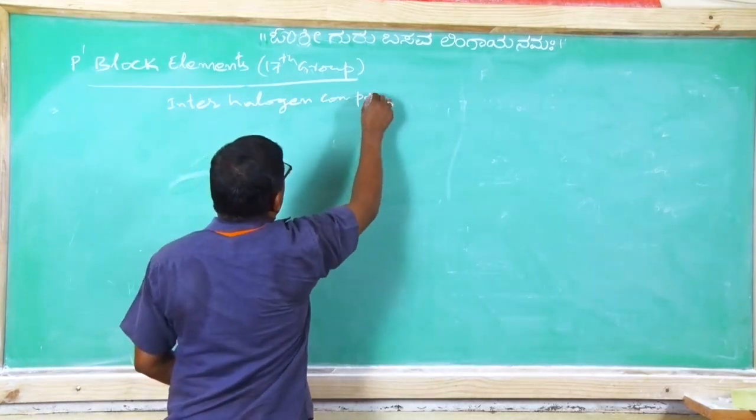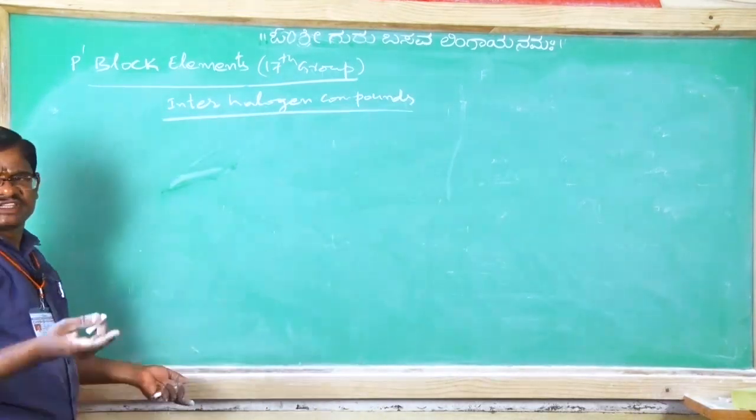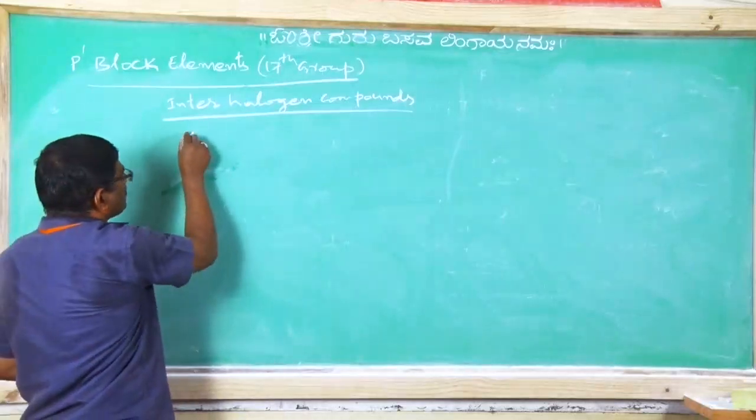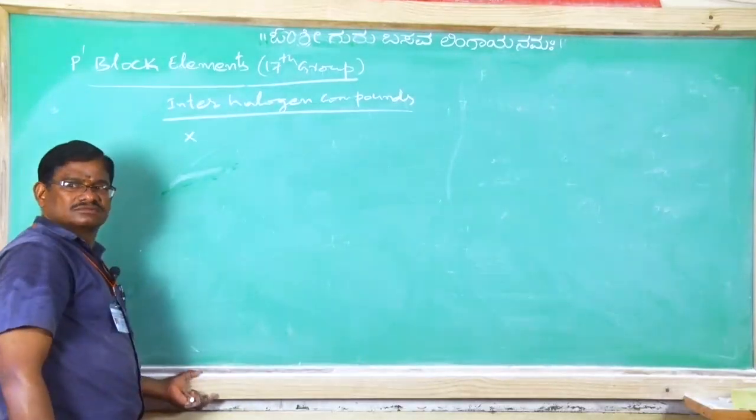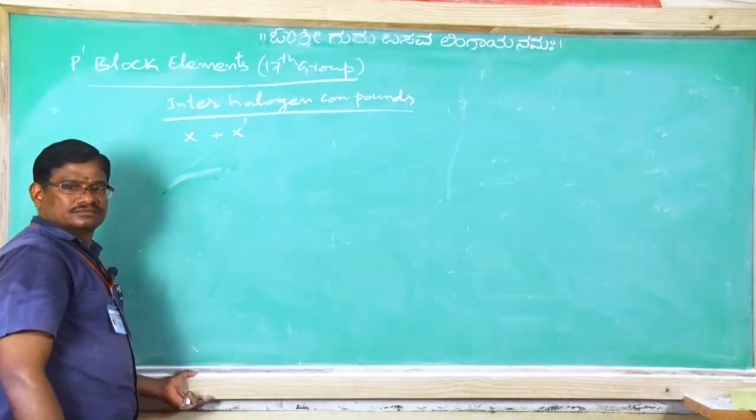Interhalogen compounds. Suppose X is one of the halogen atoms and X dash is another halogen atom.